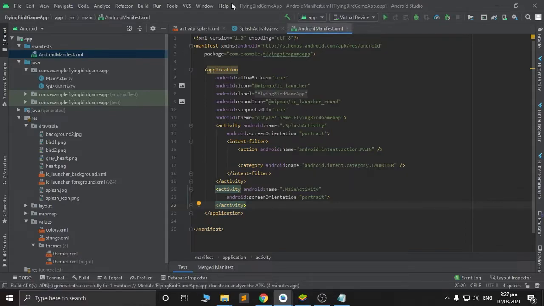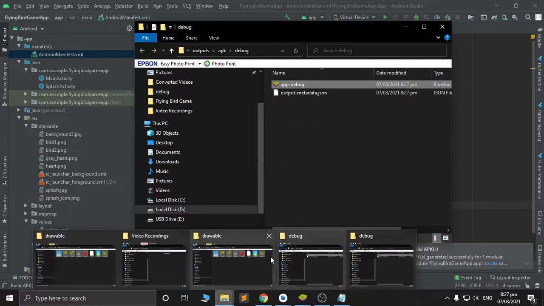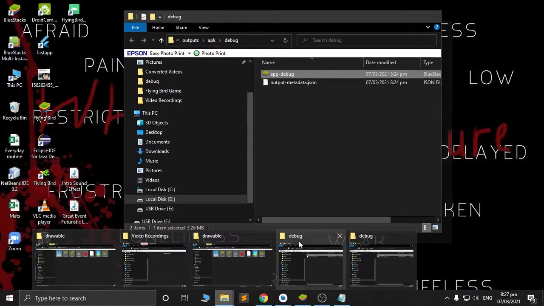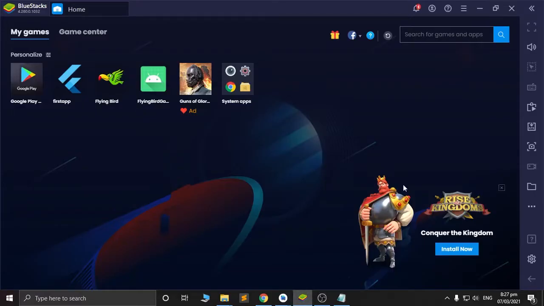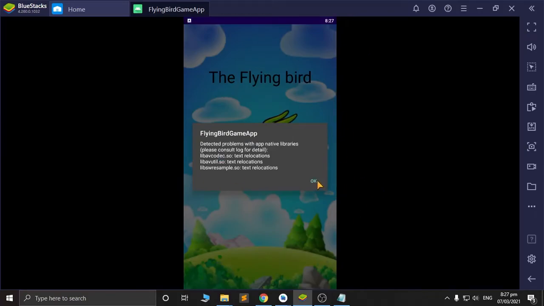Once you have built it, or you can build again, build APK. Let's wait for the Gradle to build. After that, you can locate, then reinstall. But check the folder. Every time you build the application, it will open the debug folder. So you better close that. Okay, then check the notification bell. Then click this, the latest update. Here you go. Then wait for 5 seconds. Boom! This is the main activity.